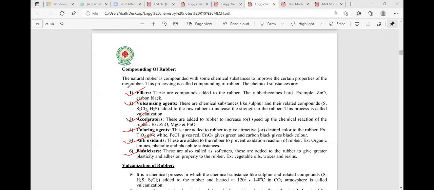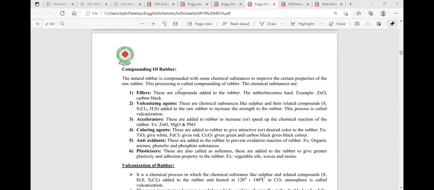Let me tell you the compounding agents. Number 1 is the filler. Number 2 is the vulcanizing agent. Number 3 is the accelerators. Number 4 is the coloring agent. Number 5 is the antioxidant. Number 6 is the plasticizers. When these additives are added to the natural rubber, then what will happen? The low property of natural rubber is converted to give the high property of natural rubber.